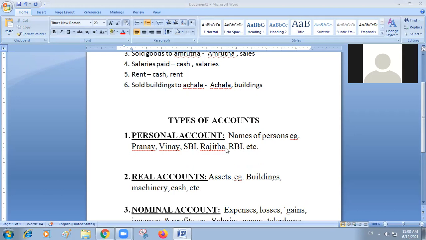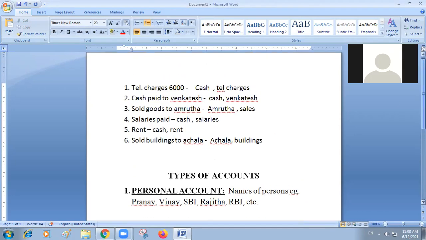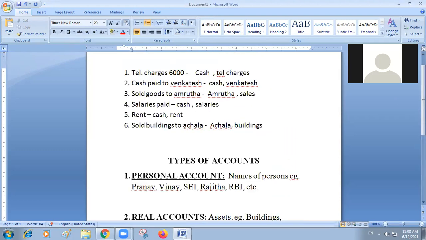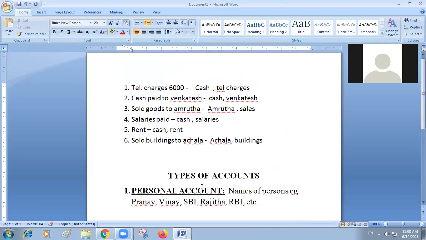So like this, in the previous class, what we have done is identify whether it is a cash transaction or a credit transaction. Immediately, in the second step, we identified two accounts.